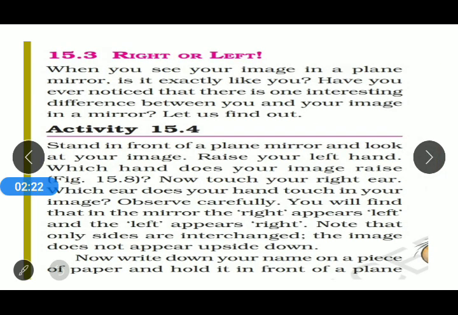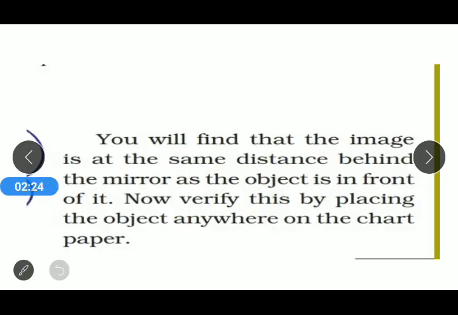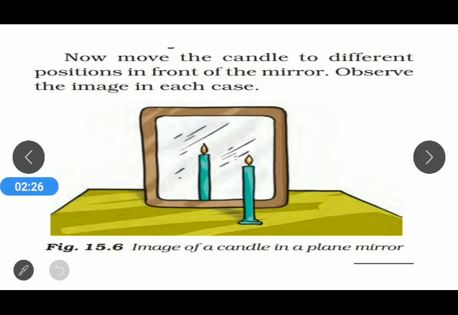Apart from that, there is another property. If we take the object behind the mirror, then we will not find any kind of image in the plane mirror. Suppose this is a lit candle, and if we take it to the back side of this plane mirror, then we cannot form any kind of image.